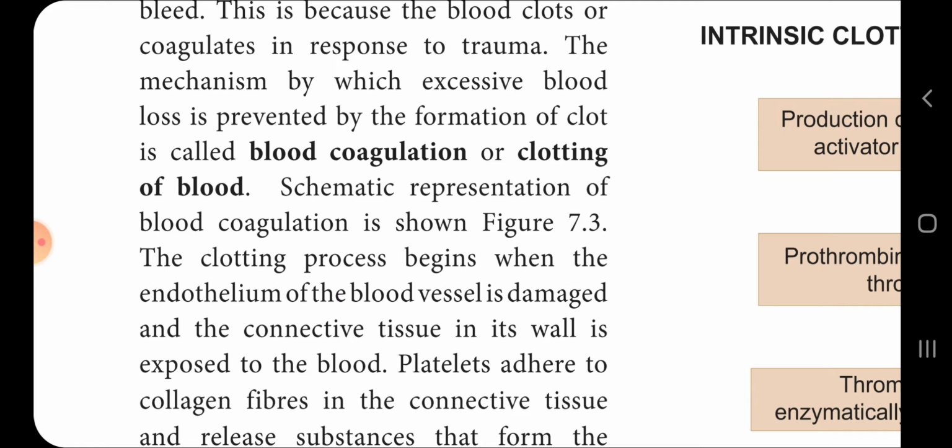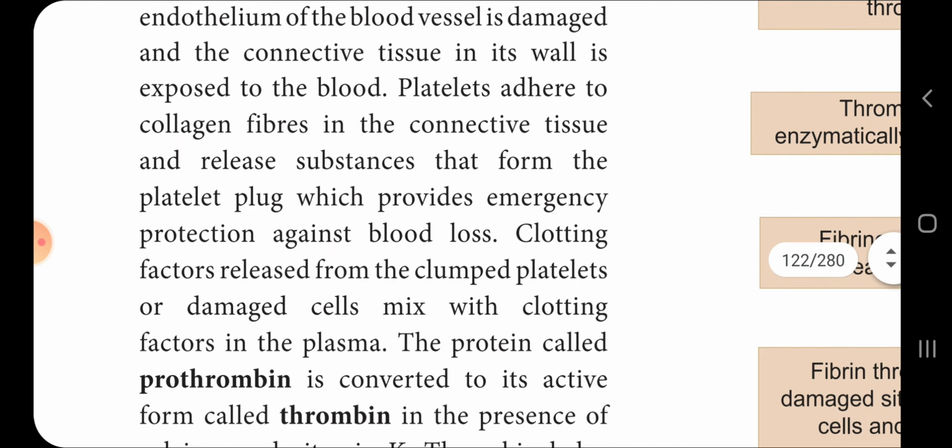Schematic presentation of the blood coagulation, இந்த figureல இருக்கு பார்த்துக்கலாம். The clotting process begins when the endothelium of the blood vessels is damaged and connective tissues are exposed to the blood. The platelets adhere to the collagen fibers in the connective tissues and release substances that form the platelet plug, which provides emergency protection against blood loss.